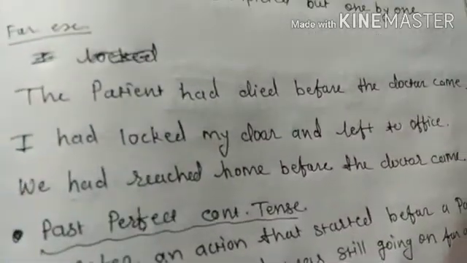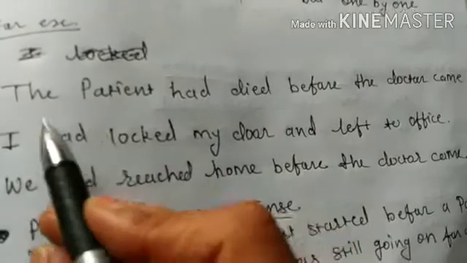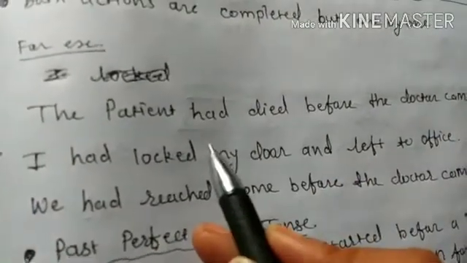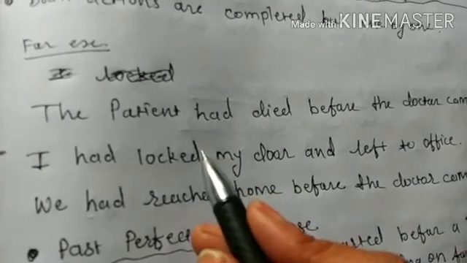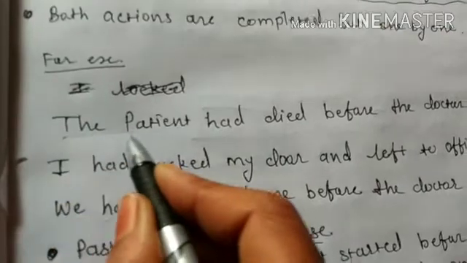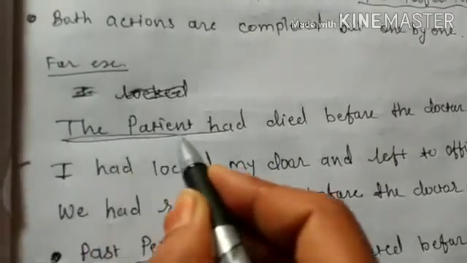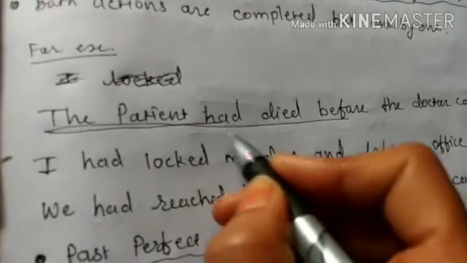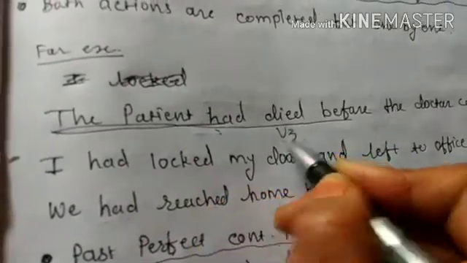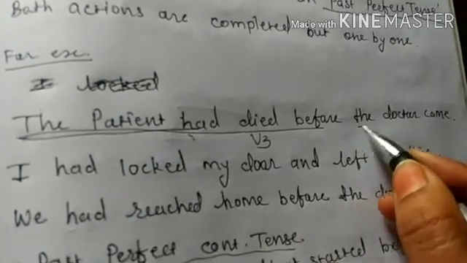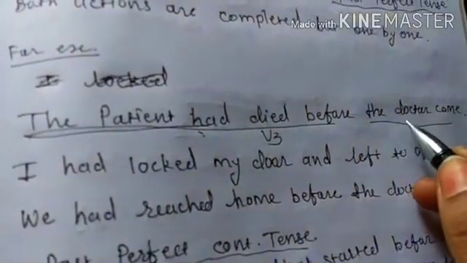Let's see some examples of past perfect tense. The patient had died before the doctor came. Here you can easily recognize the earlier action, because the earlier action will be in past perfect tense. The structure of past perfect tense is had plus V3. The second action is the latter action, and it will be in past simple tense.